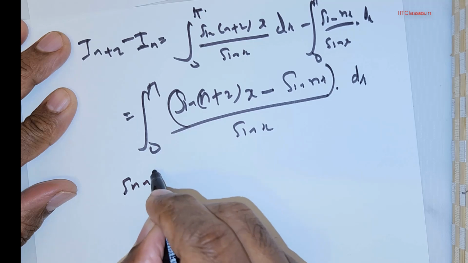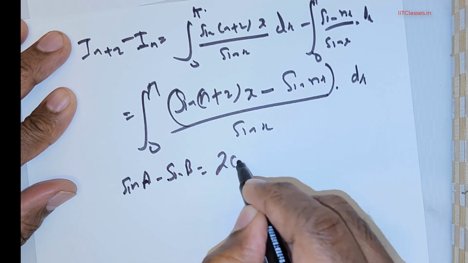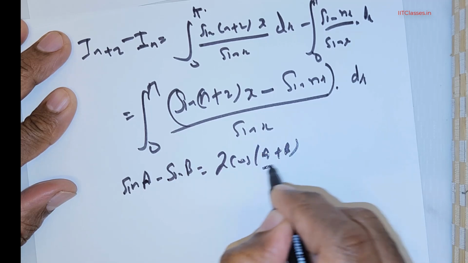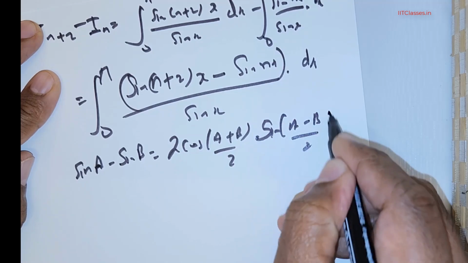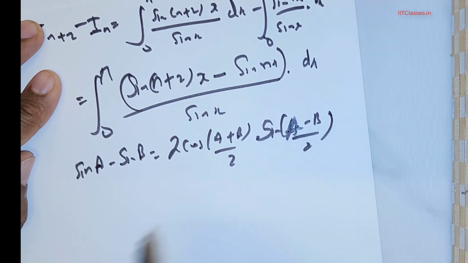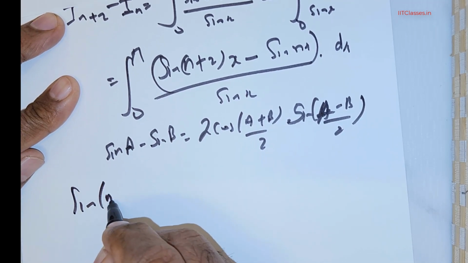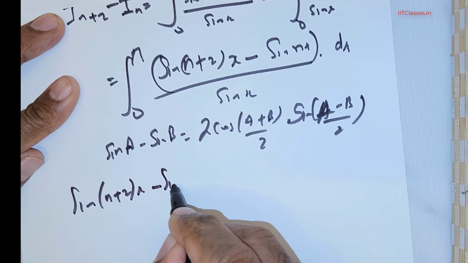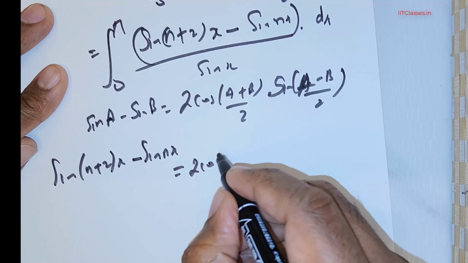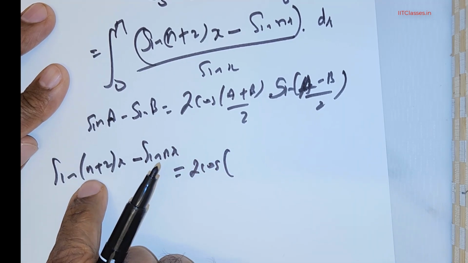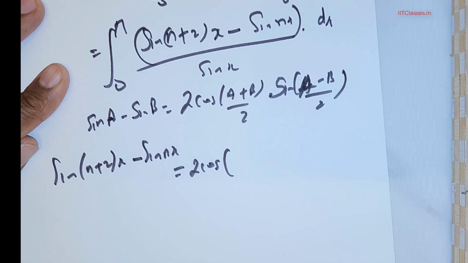Now there is a formula. What is the formula? sin a − sin b is equal to 2 cos((a+b)/2) sin((a−b)/2). Now by this formula, sin((n+2)x) − sin(nx) can be written as 2 times cos. Now this is the quantity that we are looking for.